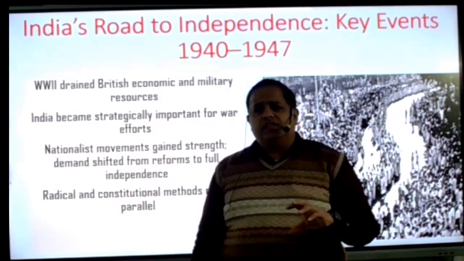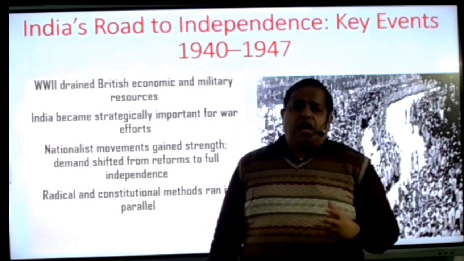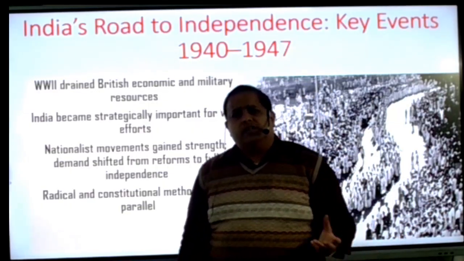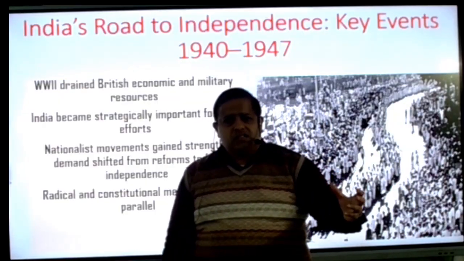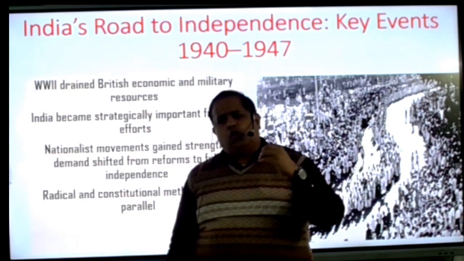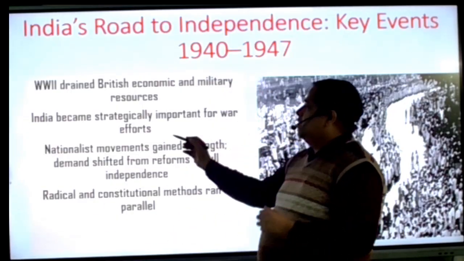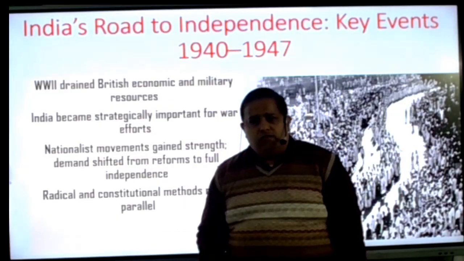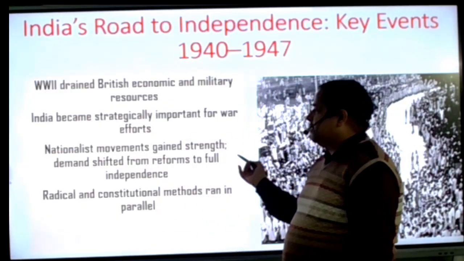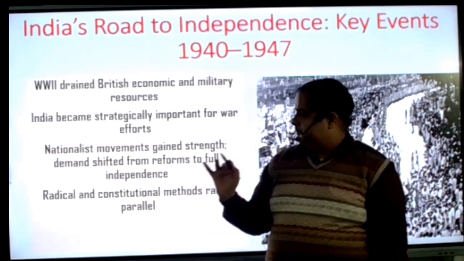We demanded dominion status. Assume one thing: in 1929 the Lahore session was held and we demanded full independence, but most of the Congress leaders, even at that time, wanted only some reforms. But as India was announced as a partner in the World War, these nationalist leaders stood against the Britishers and all wanted full independence only.